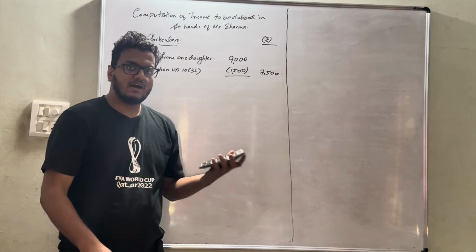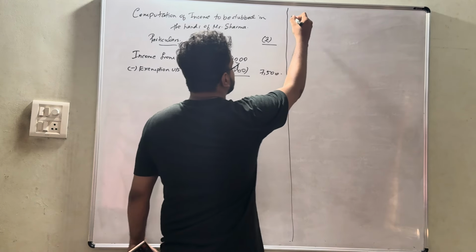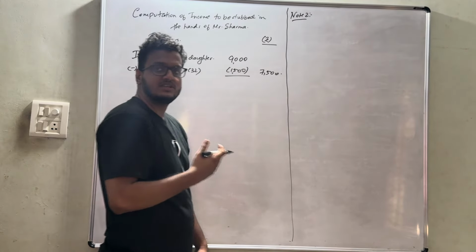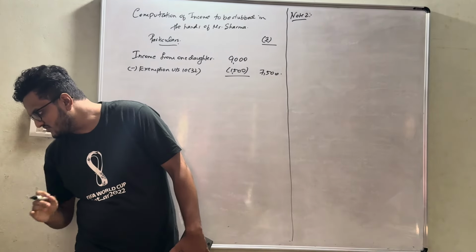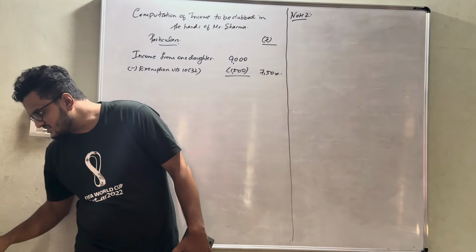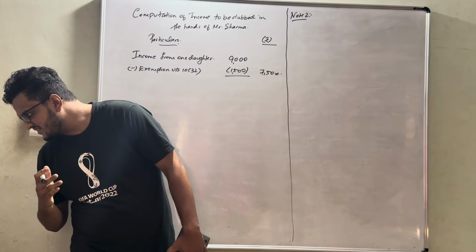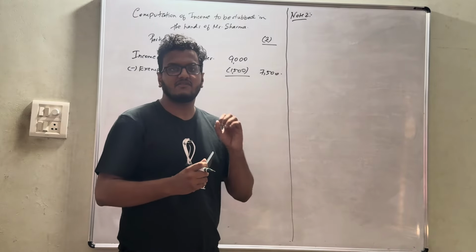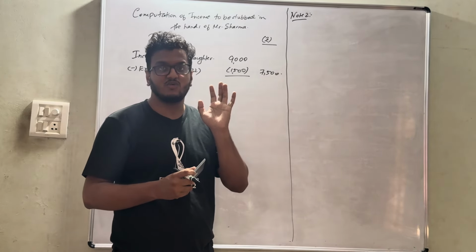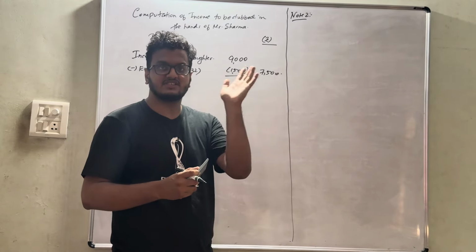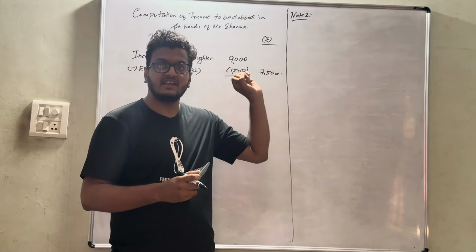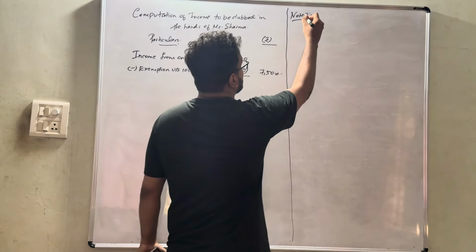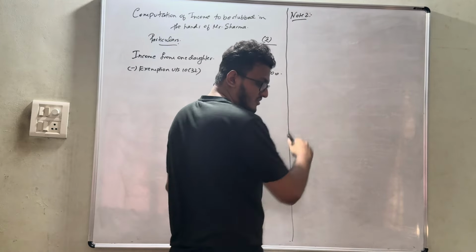With regard to the other daughter, we write a note. The daughter who is earning 4,500 is suffering from disability. If any daughter or son is suffering from disability as stated under section 80U, whatever income he or she is earning will be taxable in his or her hands only, not in the hands of the parent. So we are obviously writing one note.